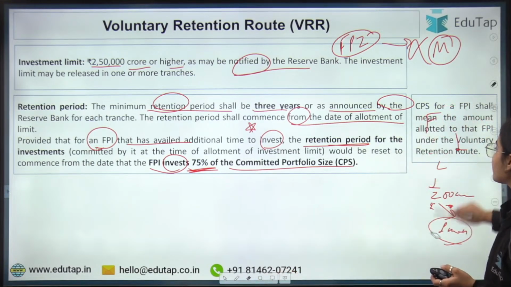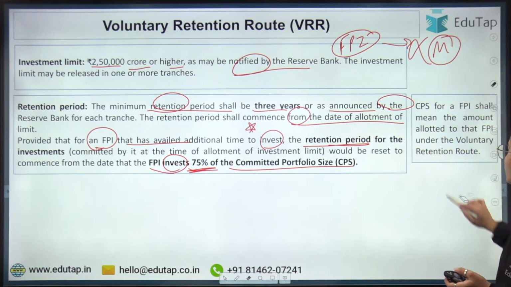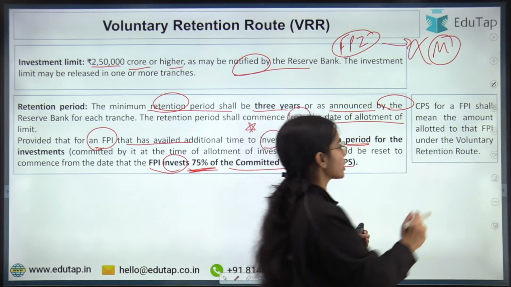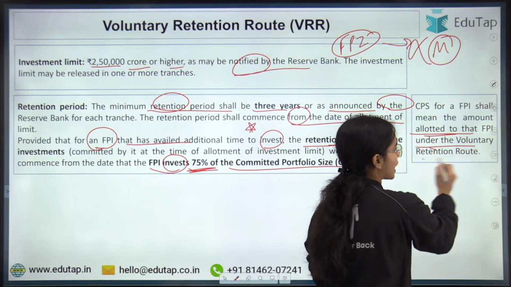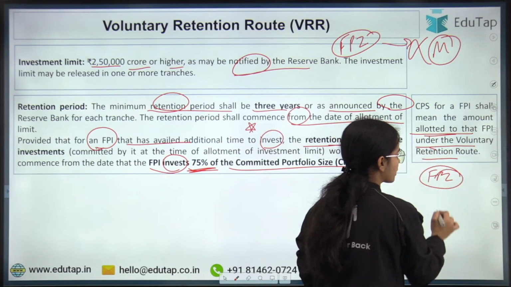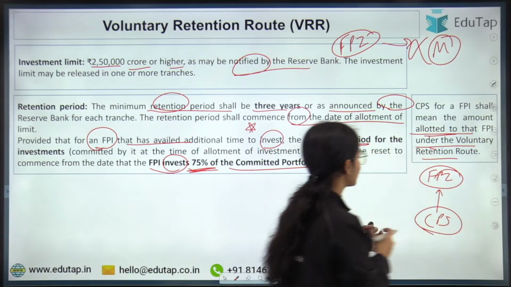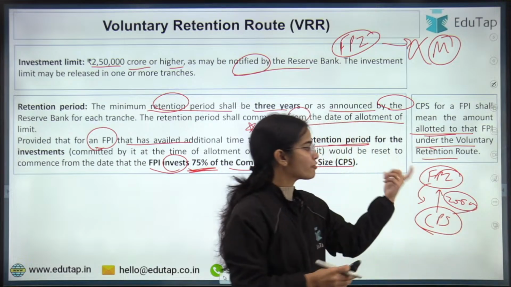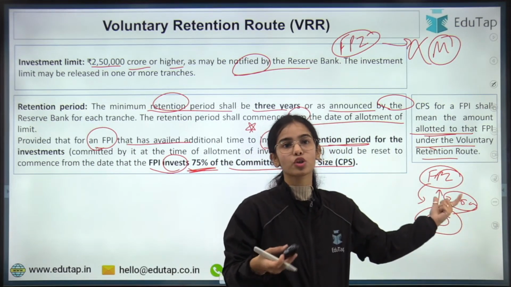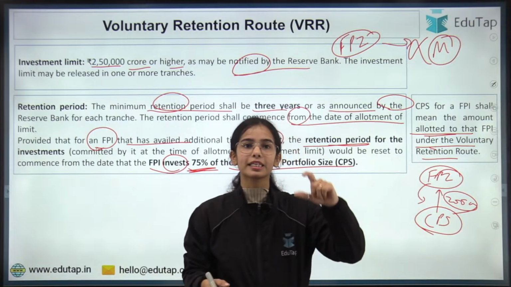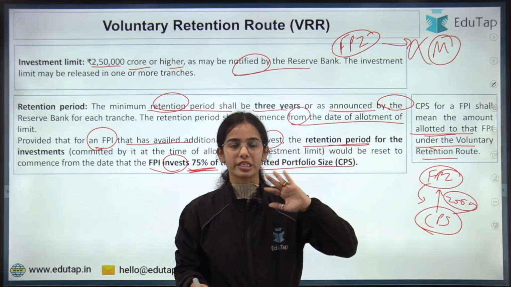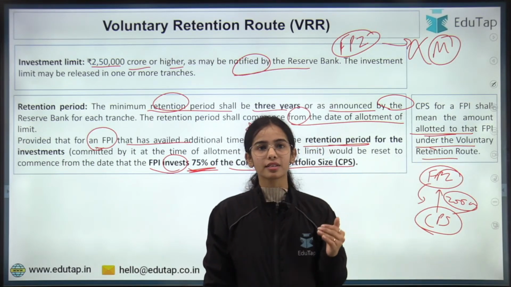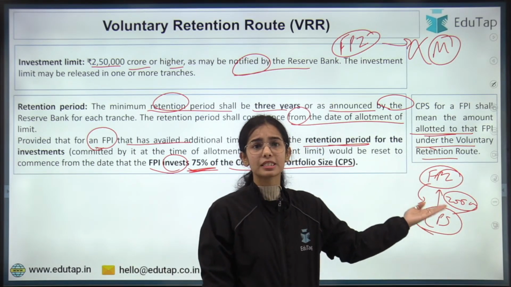So this is the idea. CPS is the committed portfolio size for an FPI. CPS for an FPI shall mean the amount allotted to that FPI under the VRR. So let's say this FPI has got the committed portfolio size of 200 crores, so the FPI has to invest 200 crores. When the FPI has invested at least 75% of this 200 crores, from then the retention period will start to be counted. It's not that today the FPI says we have invested 1 crore, so start the retention period. Why? You have not invested such a huge amount.